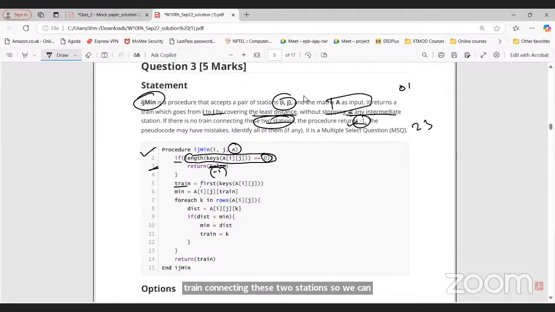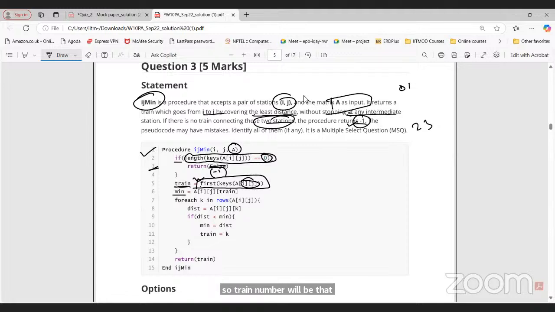Train first of keys. Now, what is first of keys? Tell me. It gives the first train, sir. So here keys will be a list of the train numbers, and first will be whatever the first train going between these two stations, right? So train number will be that.